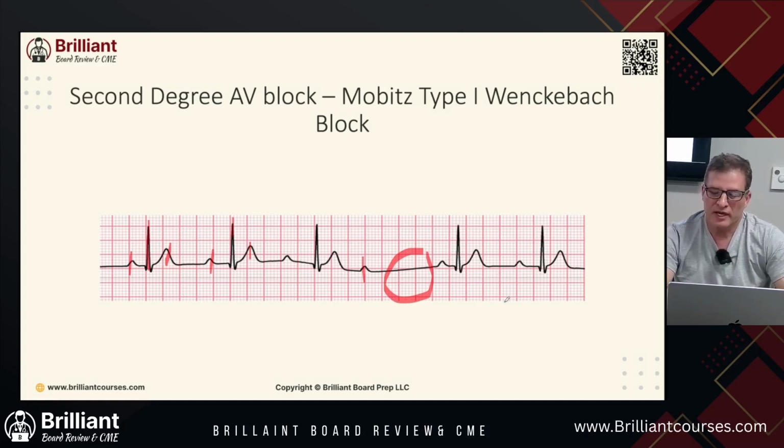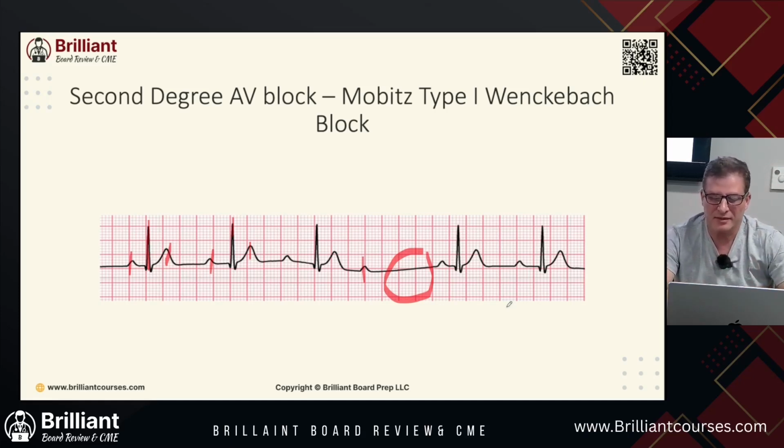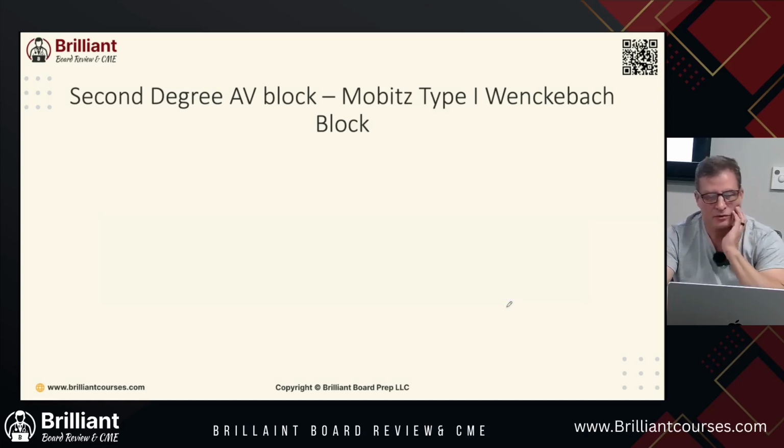A second degree AV block implies you have dropped beats, and the dropped beats mean the sinus node fired and the conduction went through to the AV node, it just didn't make it past the AV node. So in second degree, the SA node fires, it gets to the AV node, but it doesn't make it past that. The second degree AV block has a P wave without any associated QRS, which we showed you right here.